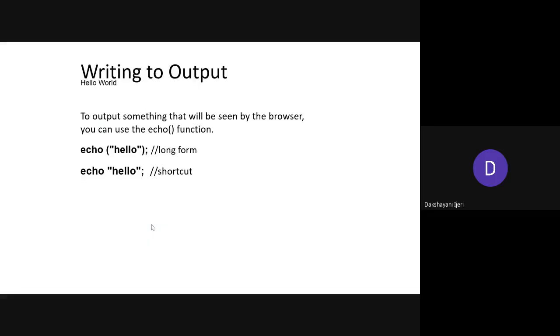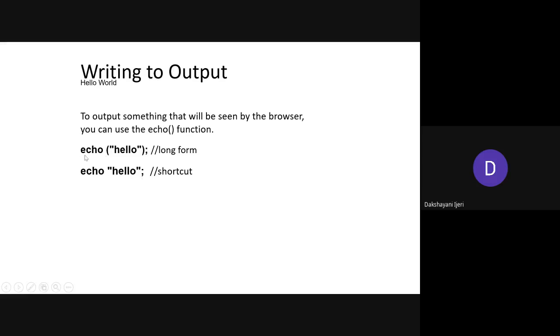Okay, so now coming to a few output statements that you can use in PHP. One we have already discussed with the first example at the beginning of this class. The name of the command that you usually use in PHP for displaying anything on the screen is echo. To output something that will be seen in the browser, you can use the echo function, and it is used in two formats here. Both are right ways, and both syntaxes are acceptable.